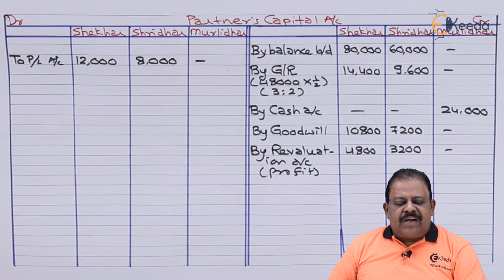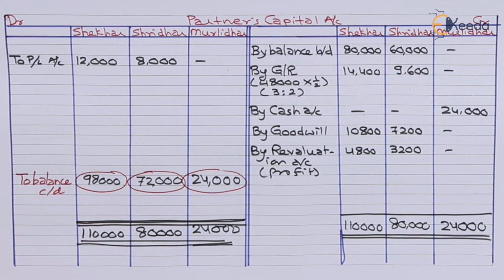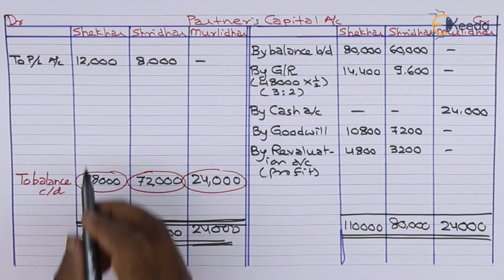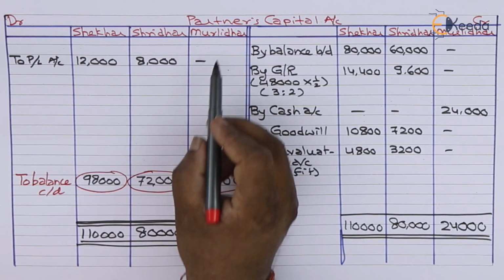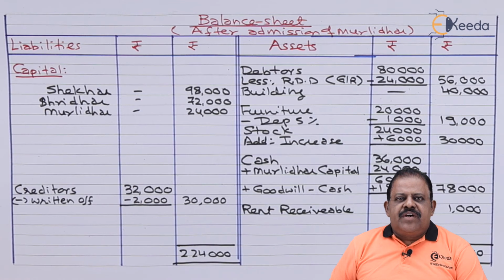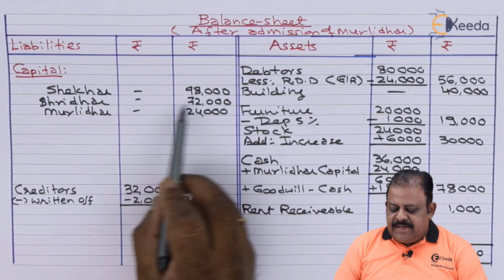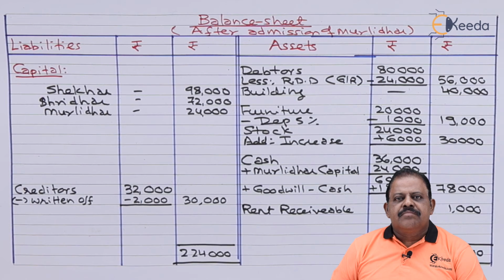Now we can close the partners capital account and balances will be transferred to the liability side of the new balance sheet. We have closed the partners capital account. Shekhar 98,000, Sridhar 72,000, Murlidhar 24,000. These amounts will be transferred to the liability side of the balance sheet. We have transferred all partners capital on the liability side. Shekhar 98,000, Sridhar 72,000, Murlidhar 24,000.